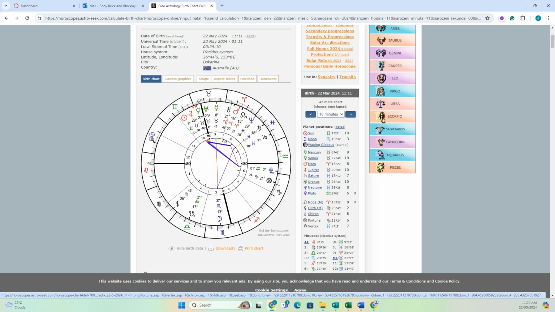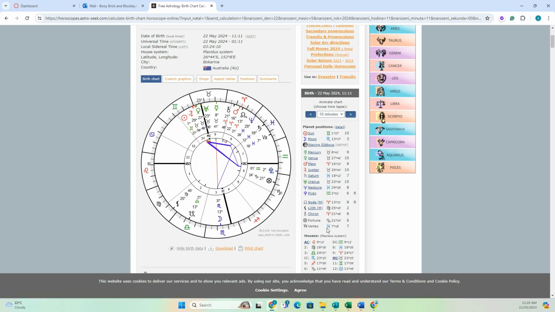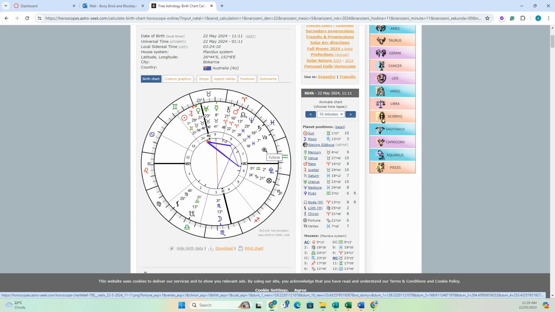So someone with their sun here, for example, they would probably work in hospitals or asylums of some description, or correction facilities and things like that. So it's really interesting how everything plays out. So when we do read a chart, we're looking at the house, the planet, and the rulership of the house cusp, the degrees of the house. So it all has its own story to tell, and there is so much that can be interpreted from one chart that it depends on what you're really looking for as to what you want to get out of it, because it could be endless.